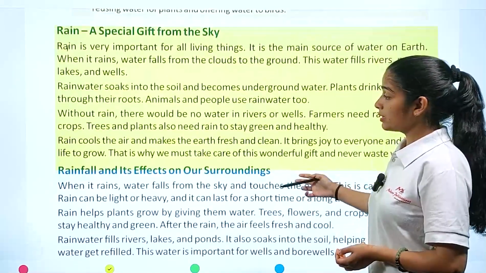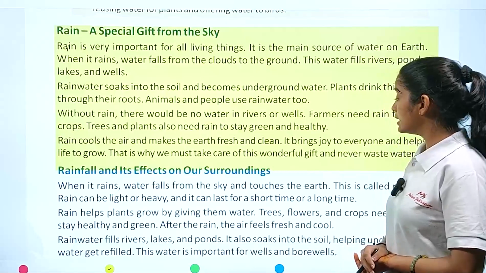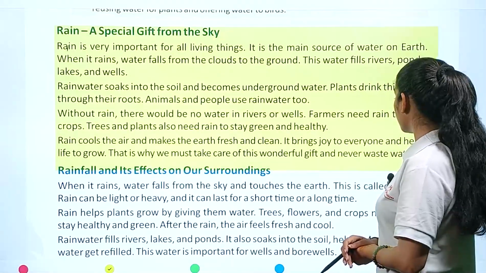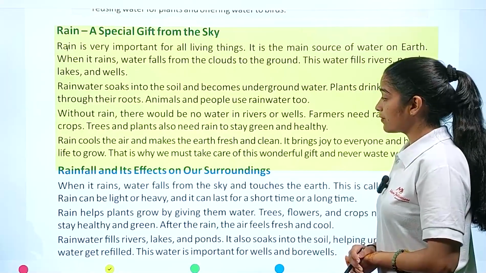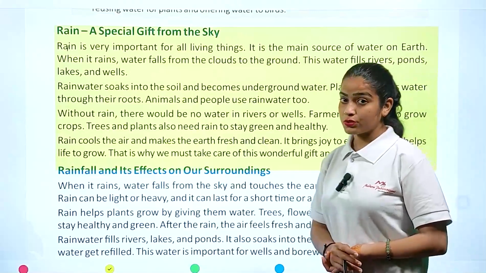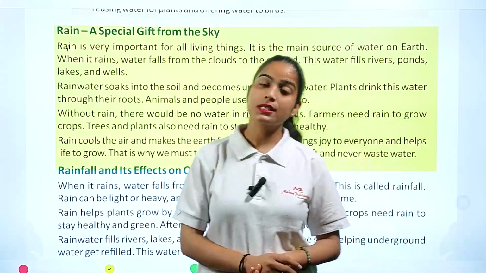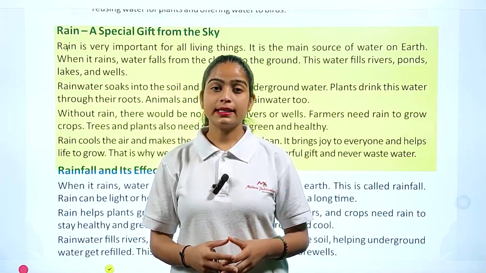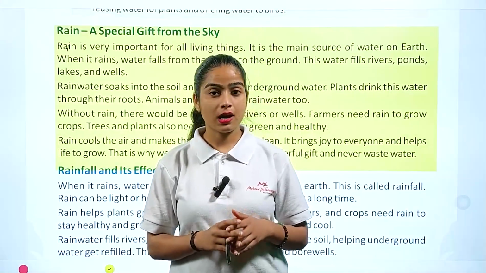Rain cools the air and makes the earth fresh and clean. It brings joy to everyone and helps life to grow. That is why we must take care of this wonderful gift and never waste water. So we have to understand the importance of rainwater, and always keep in mind that we have to stop wasting our water.